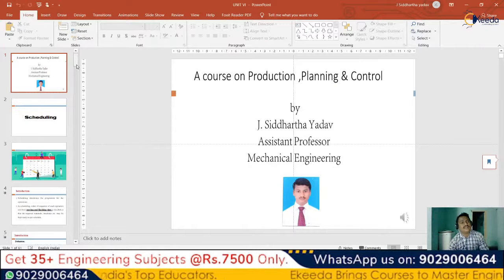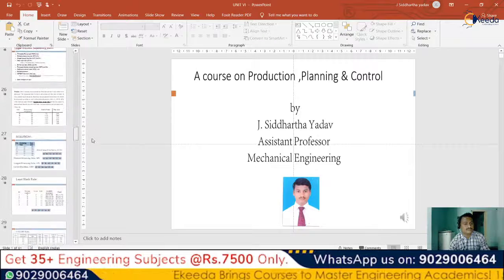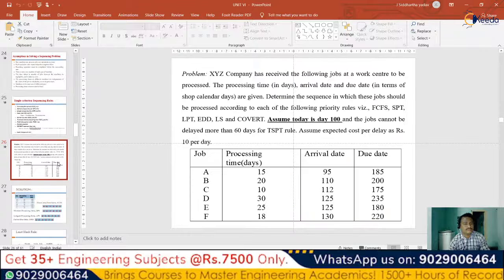So here in this case, let's see the scheduling process. You can see over here the jobs with arrival dates and due dates: jobs A, B, C, D, E and F with processing times of 15, 20, 10, 30, 25 and 18.